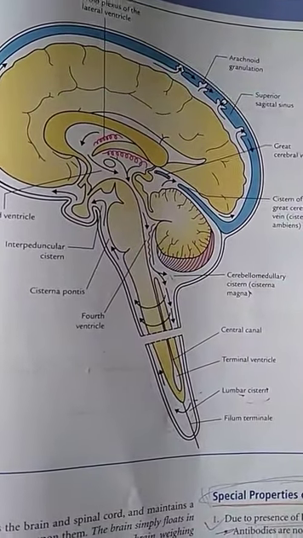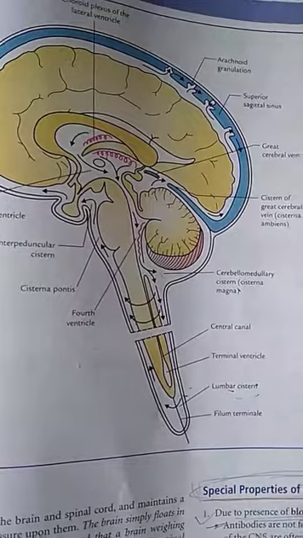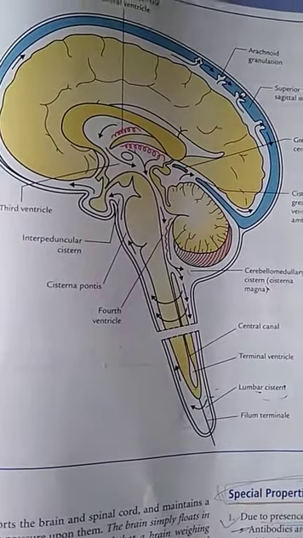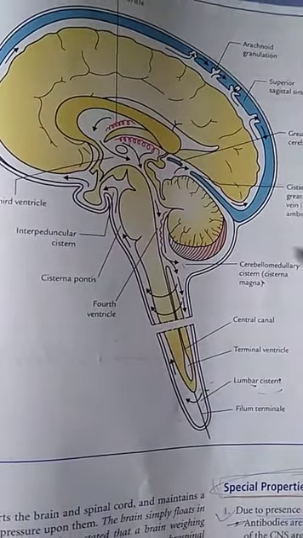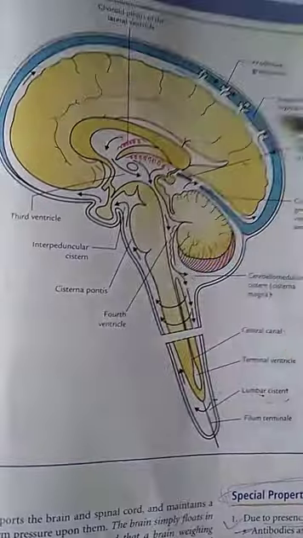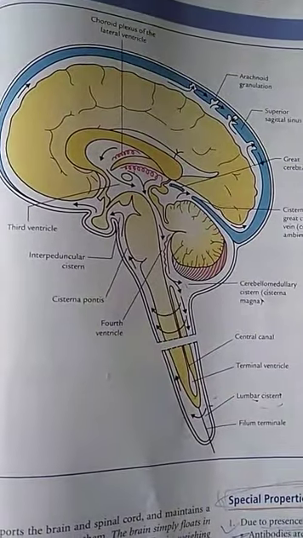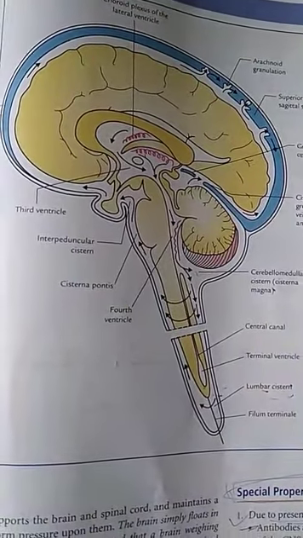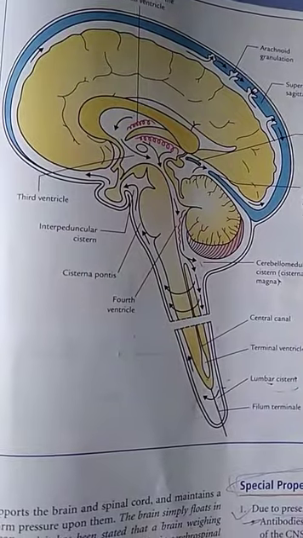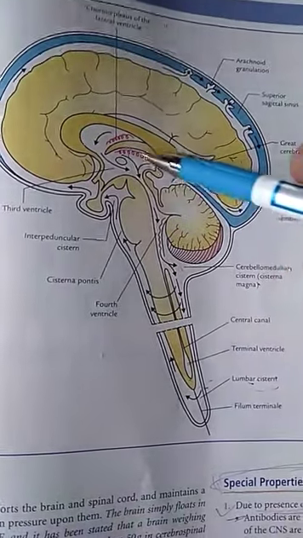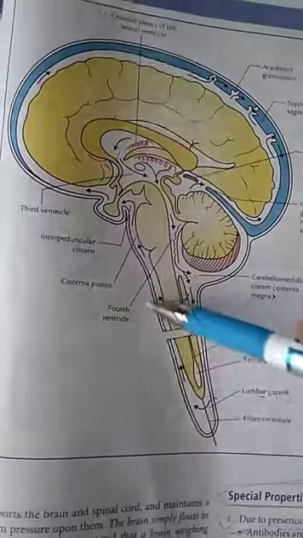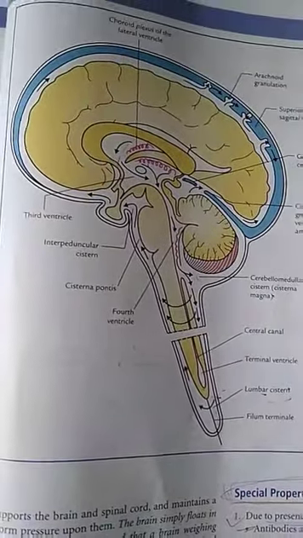Lastly, we will discuss hydrocephalus. Hydrocephalus means abnormal increase in the volume of cerebrospinal fluid. It is characterized by excessive accumulation of CSF either within the ventricular system or in the subarachnoid space.